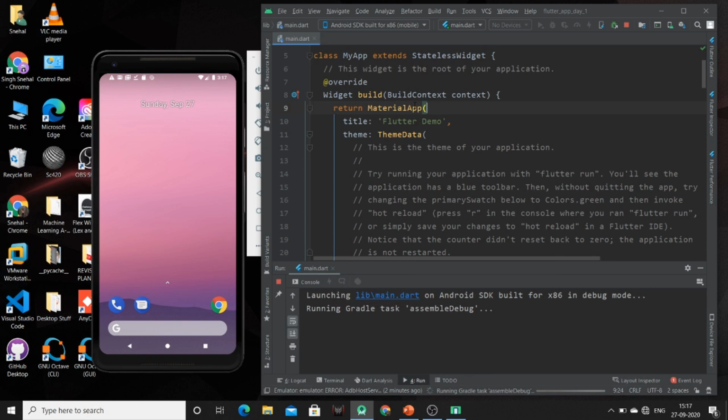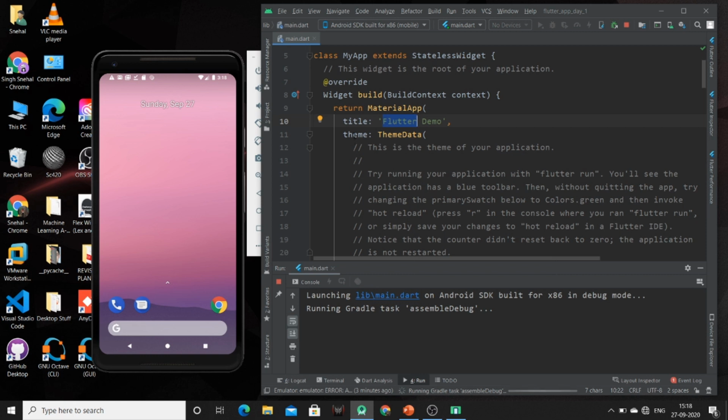Now what we are doing, we are returning material app. Now I have mentioned that material app is responsible for designing our app. Now this material app is providing various features, or we can say various properties. So we can implement or we can add so many widgets inside our app. So the first property is title. So by mentioning title, we can give the title to our app.